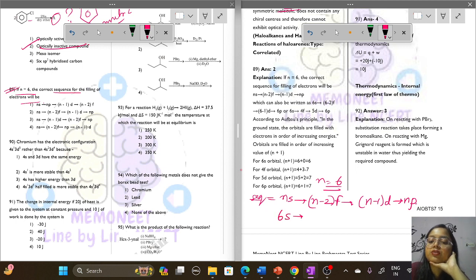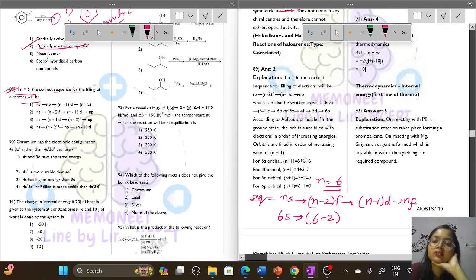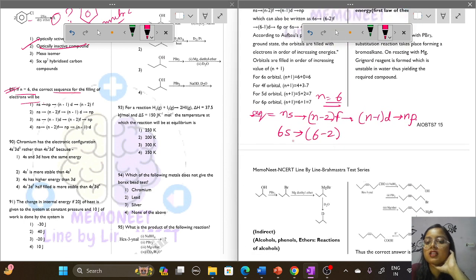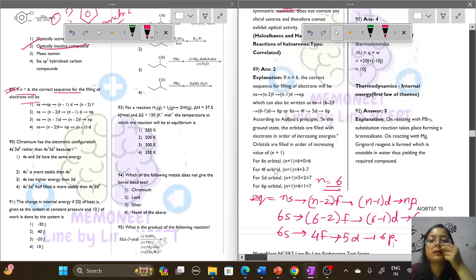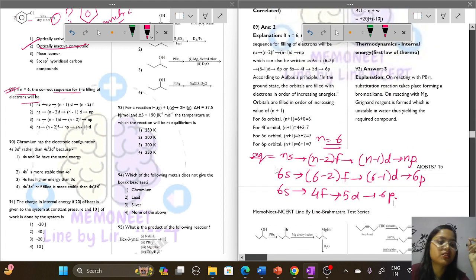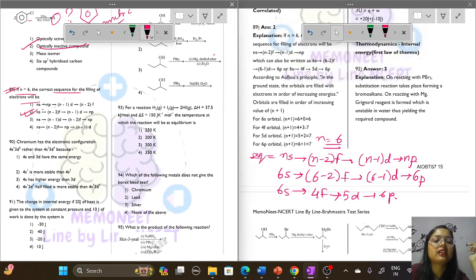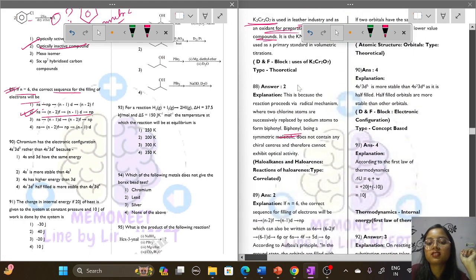And n value, we know that it is 6. So let's put the 6 here. 6s, 6 minus 2 f, 6 minus 1 d, 6p, which means 6s to 4f to 5d to 6p. So which option is correct here? The answer is option number 2. It only asks for the sequence, not the final answer.